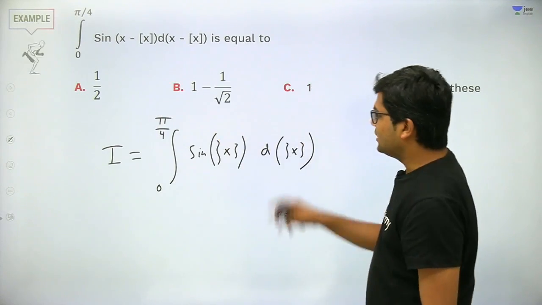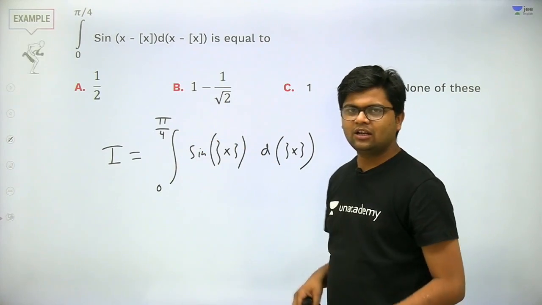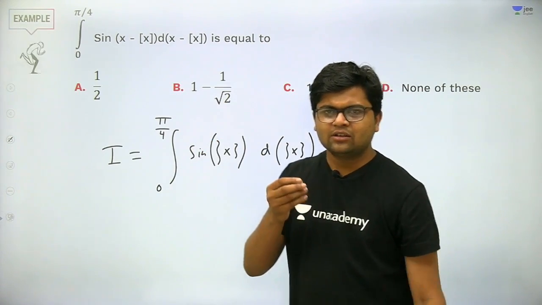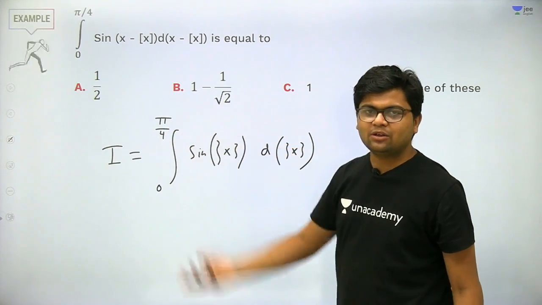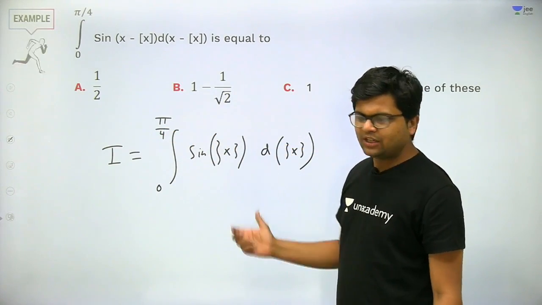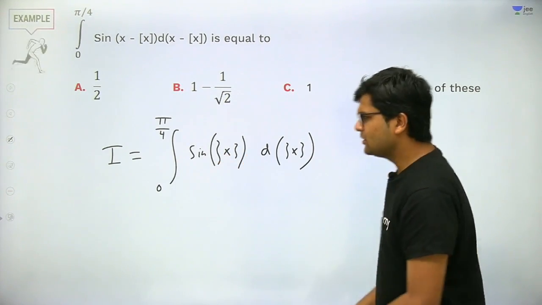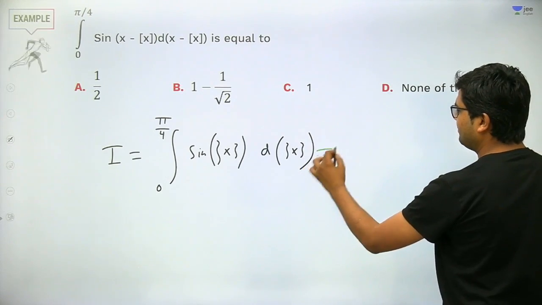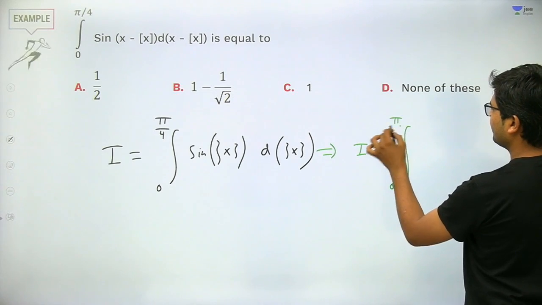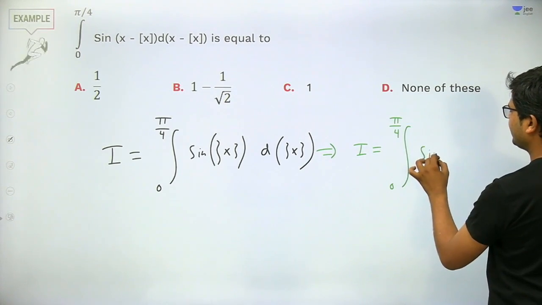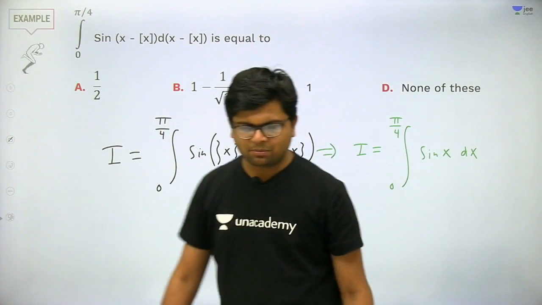That is okay. Now since x is going from 0 to pi by 4, and pi by 4 is nearly 0.75, so it is going from 0 to 0.75, so it is the principal domain of the fractional part function. So in that domain the fractional part will become x only. So this integral can be rewritten as I equal to integral from 0 to pi by 4 of sine of x dx. That is okay with everyone, that the fractional part of x will become simple x.